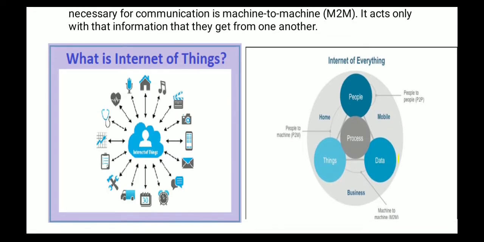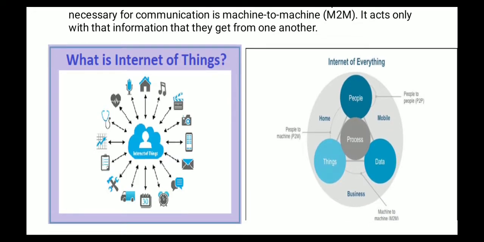So that is nothing but machine to machine interface that will take place. So the data is there in the surrounding, or we can say in the environment, so that is collected by the computer, and those things are compared and we are able to develop some particular product. Then people to things, so it will connect the people to machines.